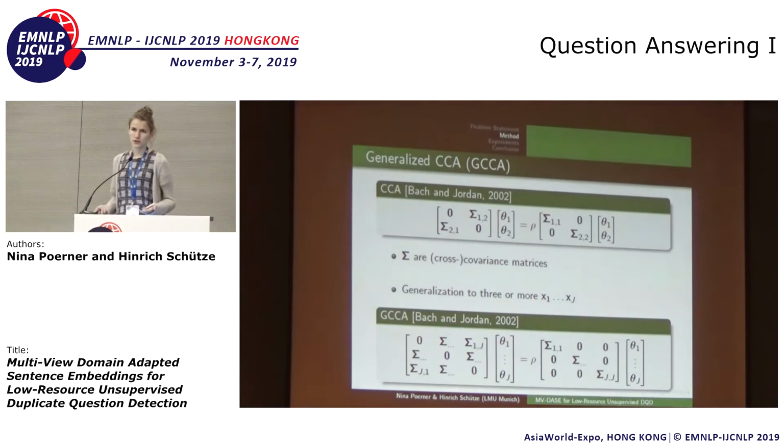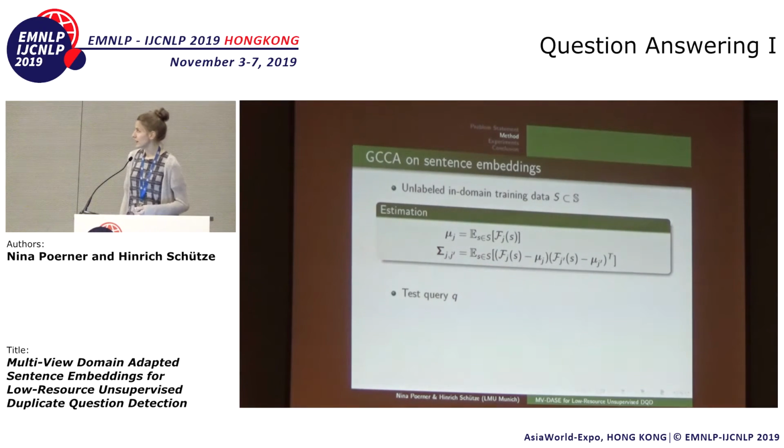Of course, we're not interested in just two views, because typically we'll be considering more than two sentence encoders. So we need a way to generalize this to three or more random variables. And Buck and Jordan do this by simply extending the generalized eigenvalue problem. Now, this isn't the only way to do this, but this is the way we went with. Again, you have cross-covariance matrices on the left, covariance matrices on the right, and we're looking for theta. Also note that typically we would add a small positive term to the diagonal of the matrix on the right to make the whole thing more stable.